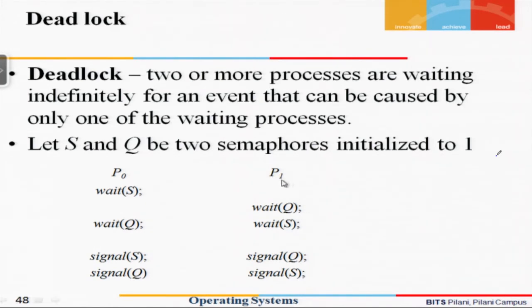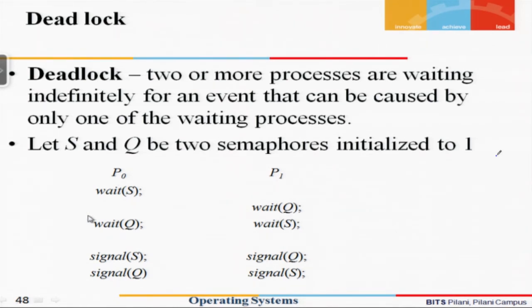Consequently P1 will get blocked, and once it is blocked, P0 gets its chance and executes wait Q. Since the value of Q is already 0, wait Q will make it -1. As a consequence, P0 also will get blocked. So now we find that P0 and P1 both are blocked.